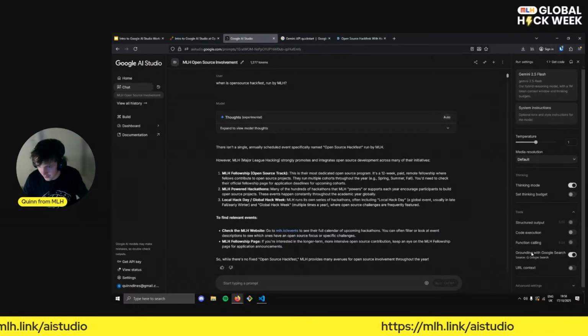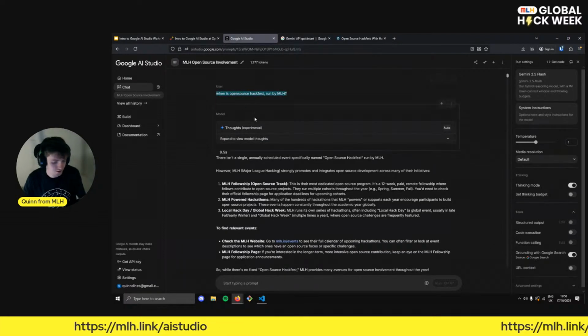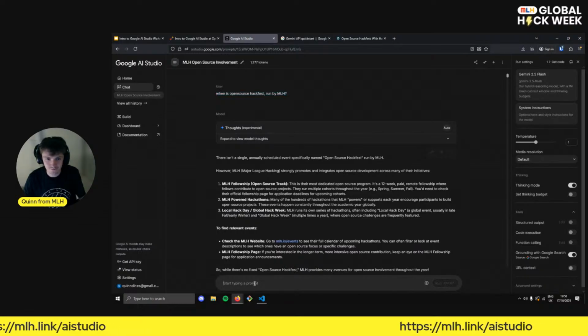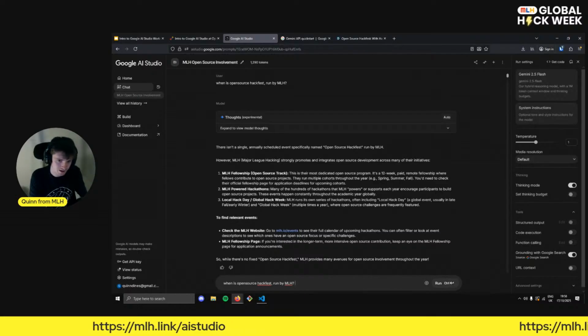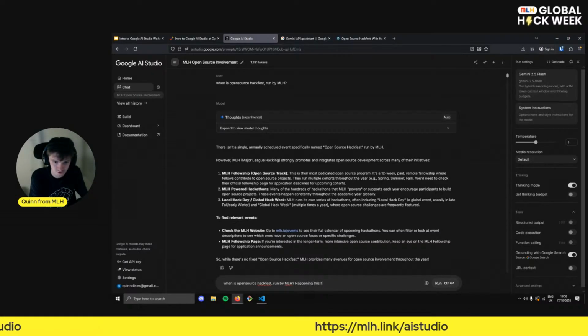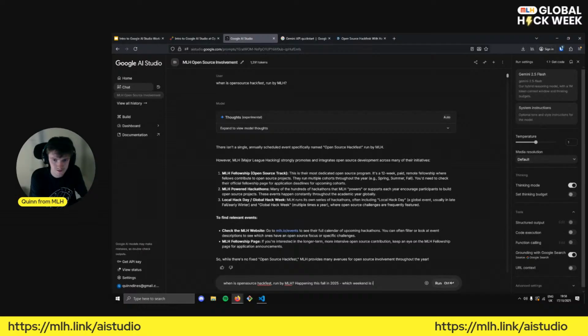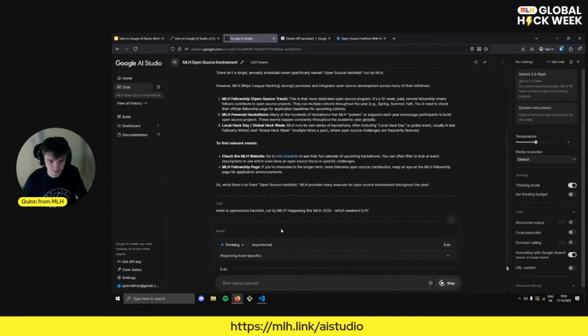And if we enable this, it allows the model to use Google Search. And so we'll give it that option, and we will ask it once more, when is open source Hackfest run by MLH? And maybe we'll say happening this fall in 2025. Which weekend is it? And hopefully this time it will search and work it out for us.